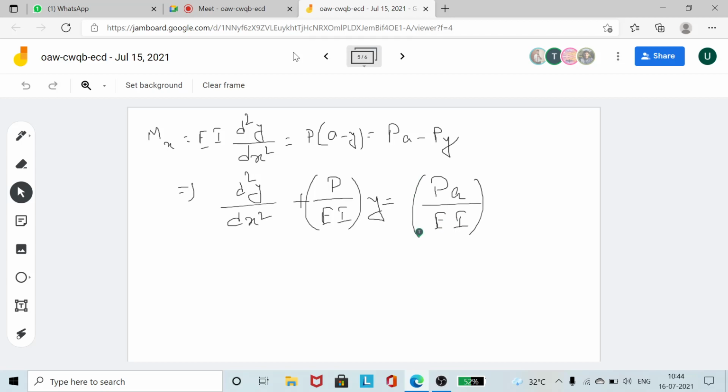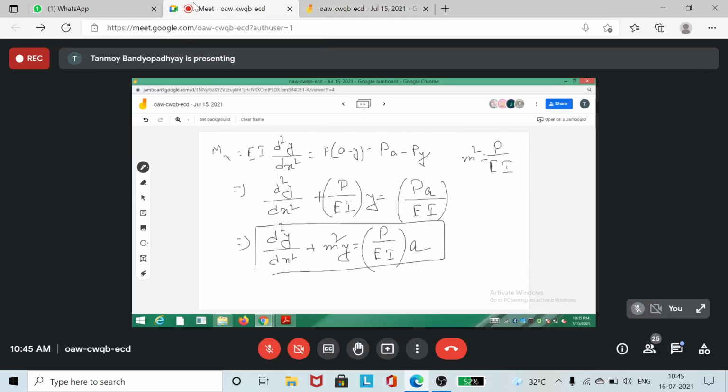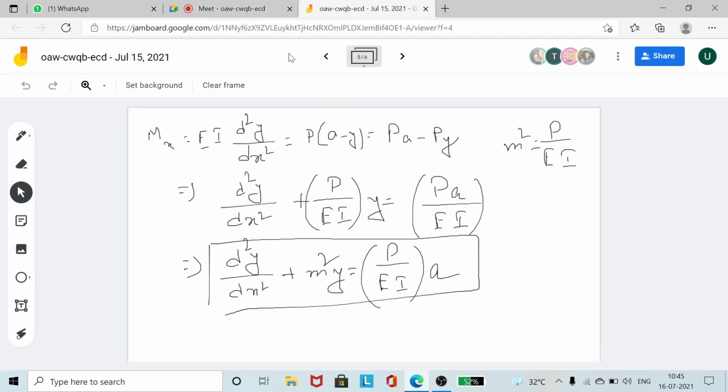If I now write m square equal to P by EI, what I should be having is d2y/dx2 plus m square y is equal to P by EI into A. So this is the expression. This is a second order non-homogeneous equation with constant coefficients, right?